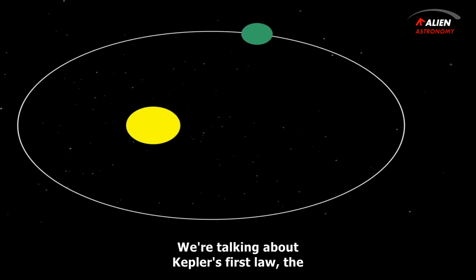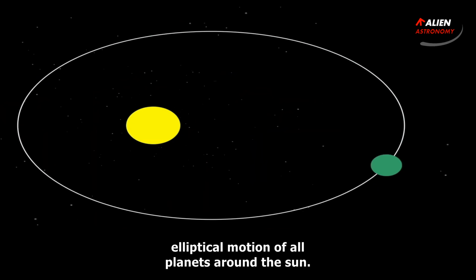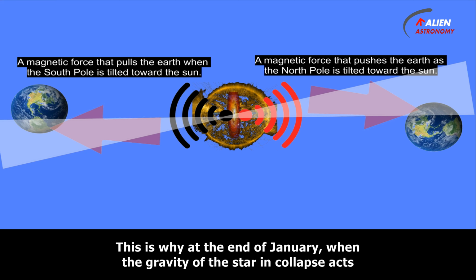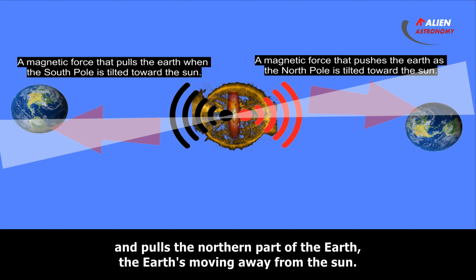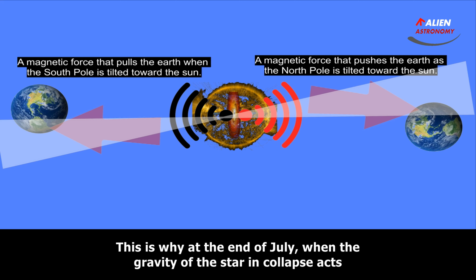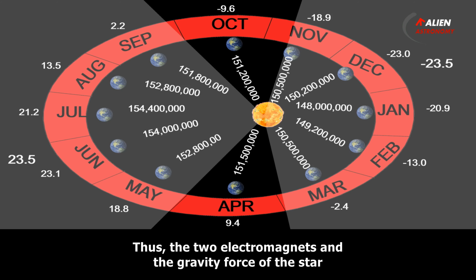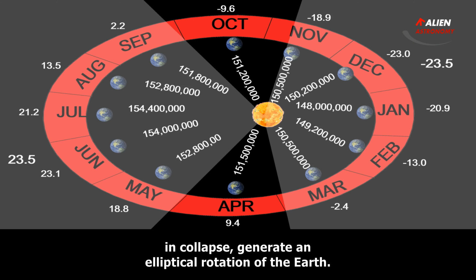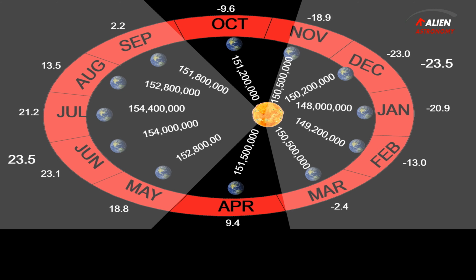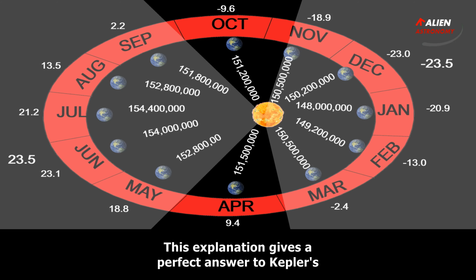We're talking about Kepler's first law, the elliptical motion of all planets around the Sun. This is why at the end of January, when the gravity of a star in collapse acts, it pulls the northern part of the Earth, moving it away from the Sun. This is why at the end of July, when the gravity of a star in collapse acts, it pulls the southern part of the Earth, moving it towards the Sun. Thus, the two electromagnets and the gravity force of the star in collapse generate an elliptical rotation of the Earth. This explanation gives a perfect answer to Kepler's first law for the orbit of the planets around the Sun.